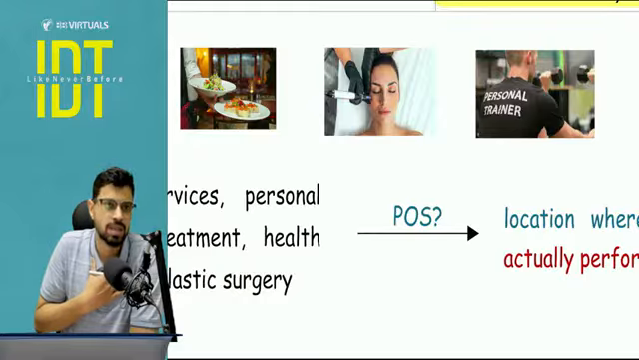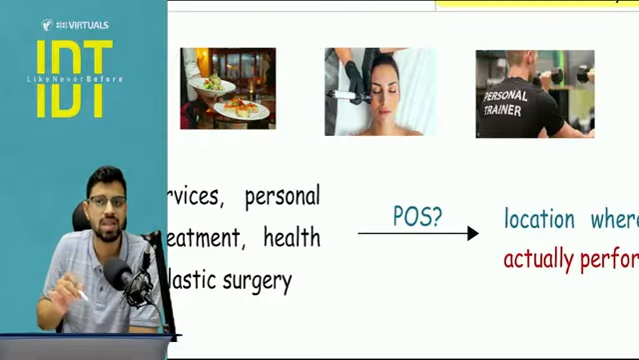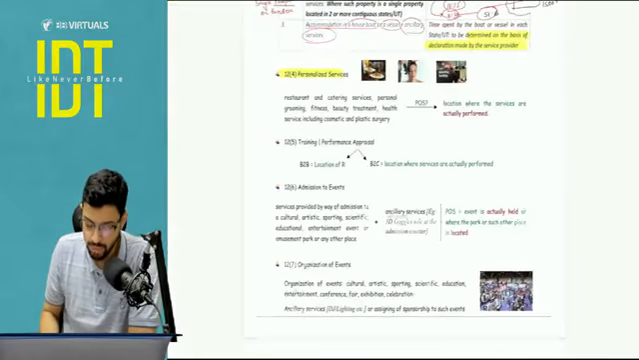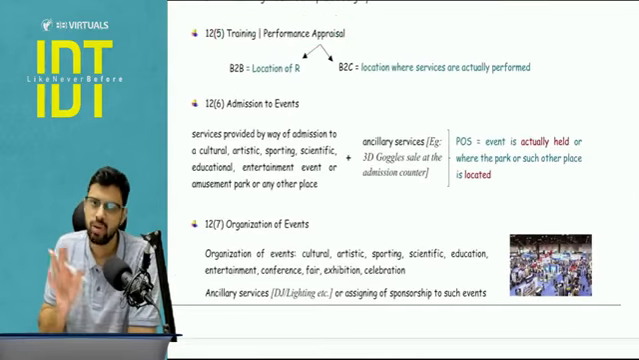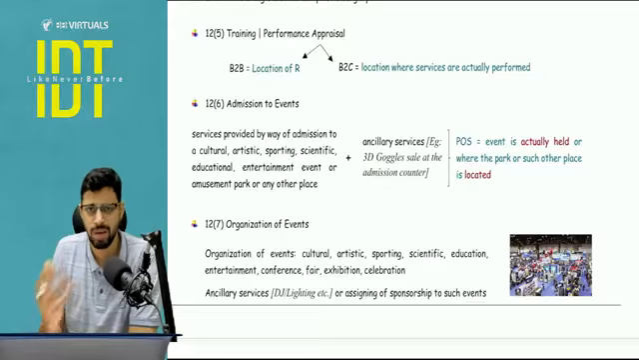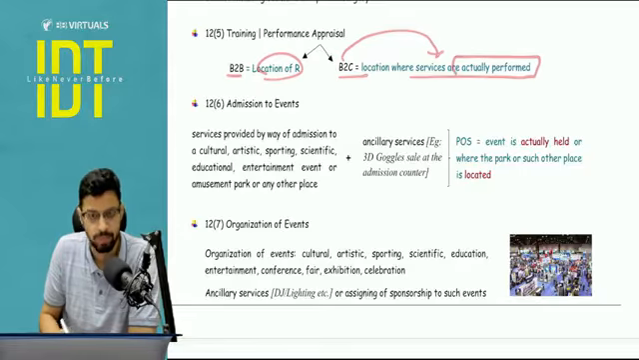So I am a registered person in Maharashtra, but I am taking some treatment or I am having some catering service done in Delhi. So here the personalized service is being done, so the answer will be Delhi, where the services are actually performed. Next is your 12.5, that is training and performance appraisal. Now here it is B2B and B2C because very well it happens in business transactions at the B2B level. So for B2B, the location of recipient, otherwise for B2C, the location where the services are actually performed.